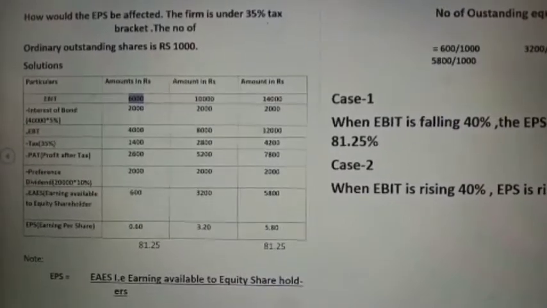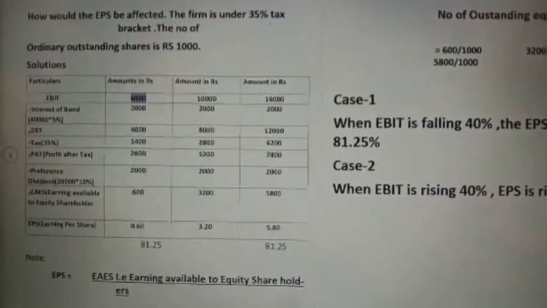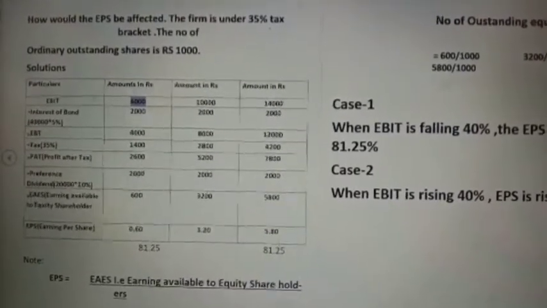That means it also has high EPS. Like operating leverage, financial leverage is also the same. Financial leverage is good if EPS is rising, and we can say financial leverage is bad if EPS is falling. So this is all about financial leverage.